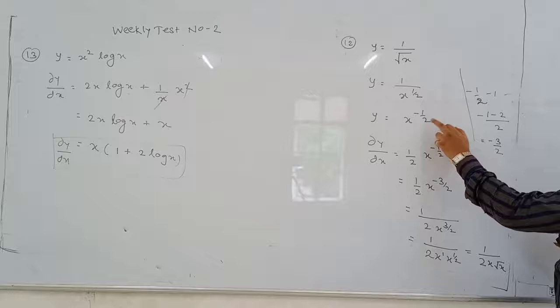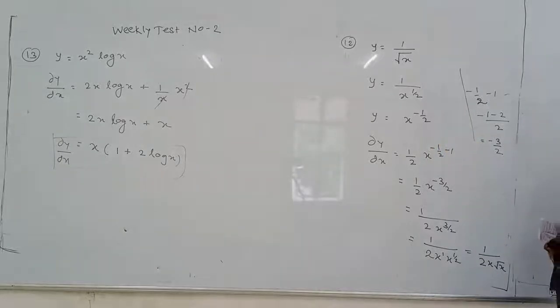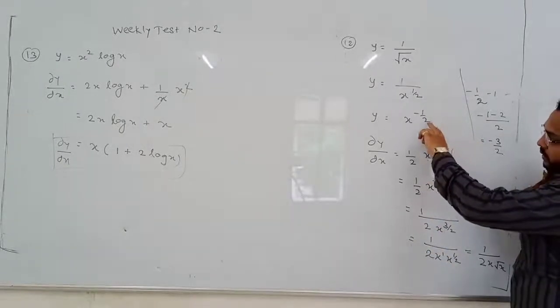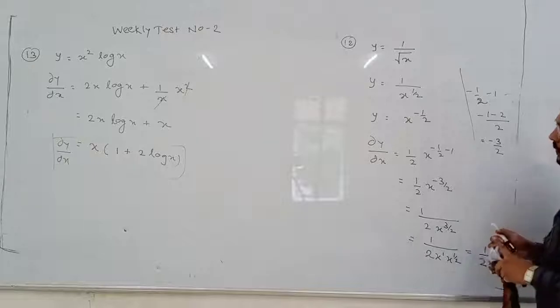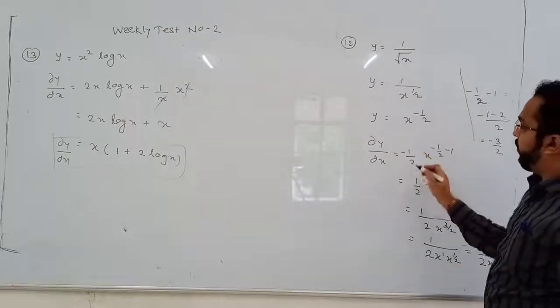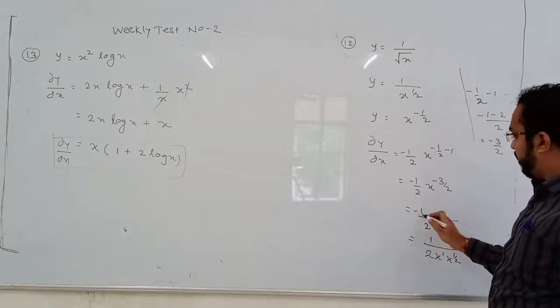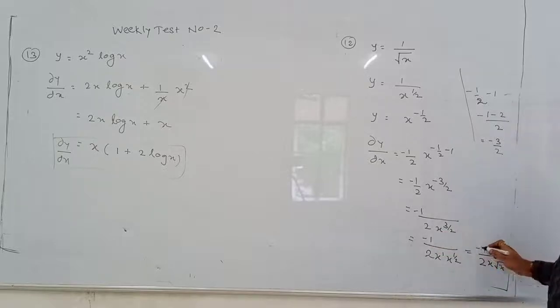When it goes to the numerator, it will become minus half. What is the power rule? Take the power in the numerator. So here it will be negative, negative, negative, negative, and so it will be negative.